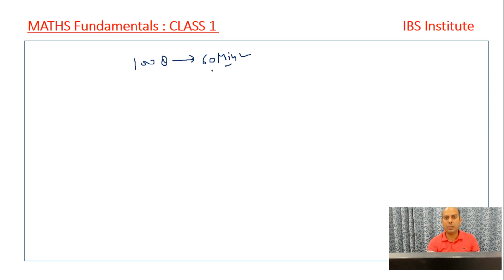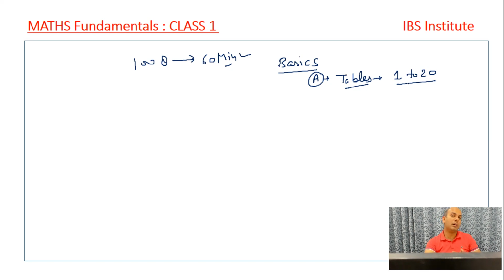So first of all, I would like to talk about the basics, right? The rest of the things we'll be covering in these sessions. But the first and foremost important thing that you need to do is be well versed with the tables, right? Tables from 1 to 20. Tables from 1 to 10, I think everybody is aware of. Even the table of 11, you might be well versed with. But what I'm trying to focus on is that we need to be very clear on the tables from 12 to 20, right?